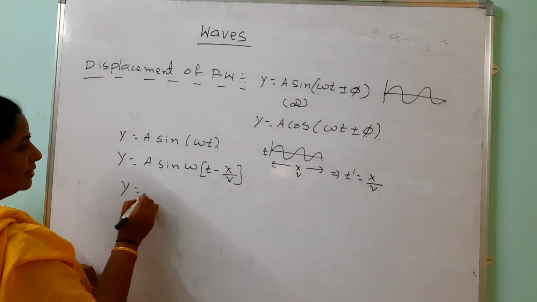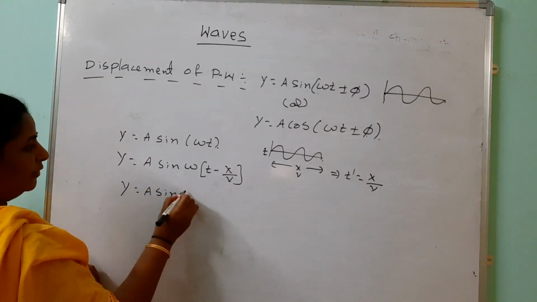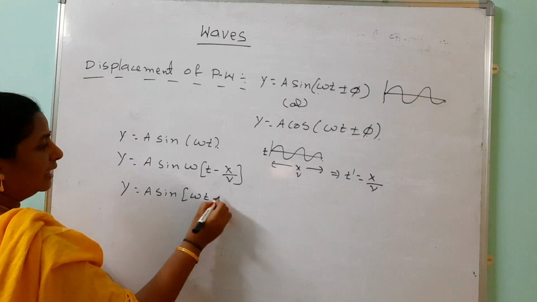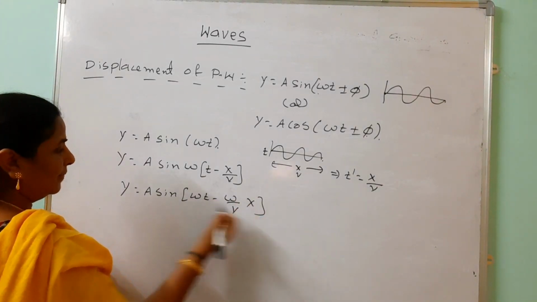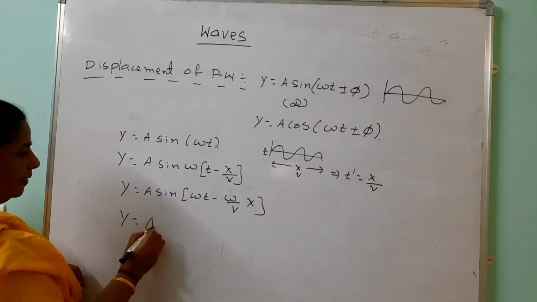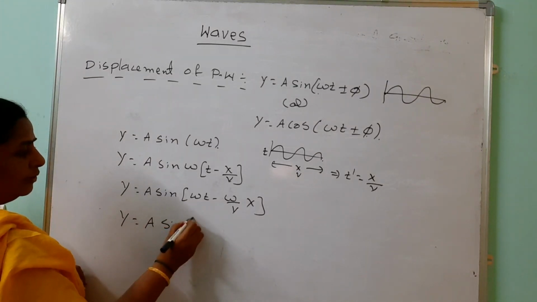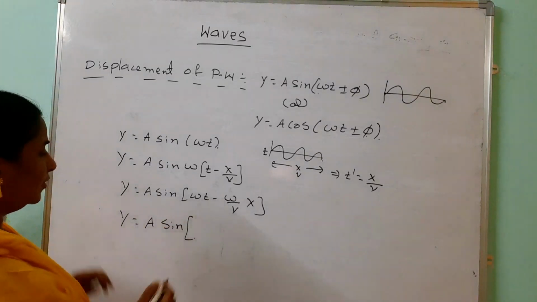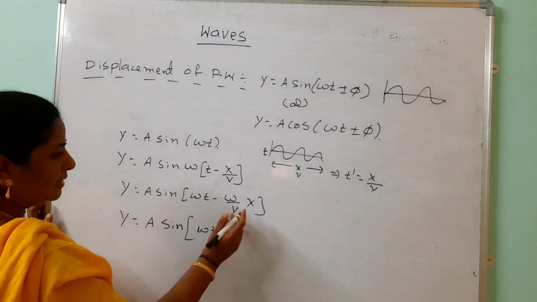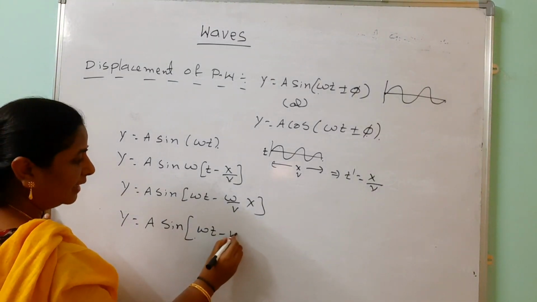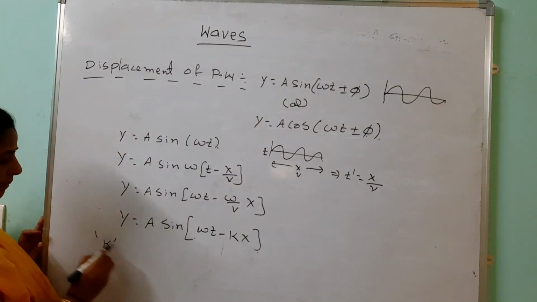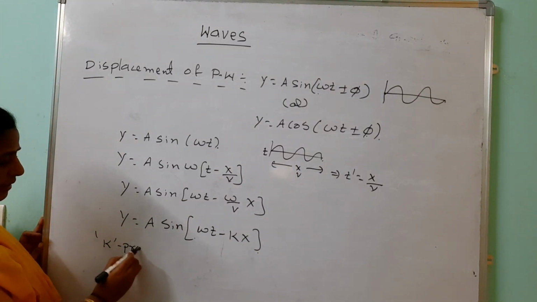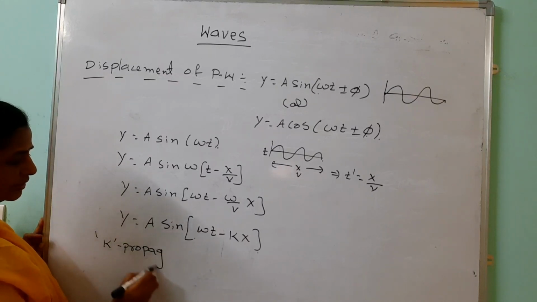So y equals A sin omega(t minus x by v). On simplification, y equals A sin(omega t minus omega by v times x). Here omega by v we take as one constant, k, which is very important. k is the propagation constant.